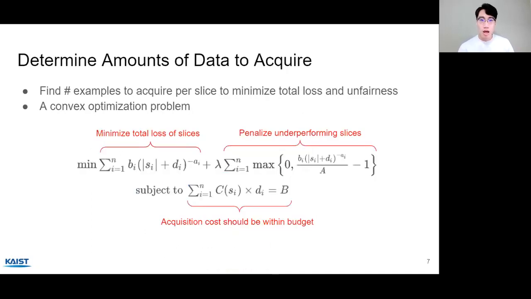So for now, let's assume that the learning curves are perfectly reliable, although they are not actually perfect. And I'm going to talk about how to cope with unreliable learning curves later.